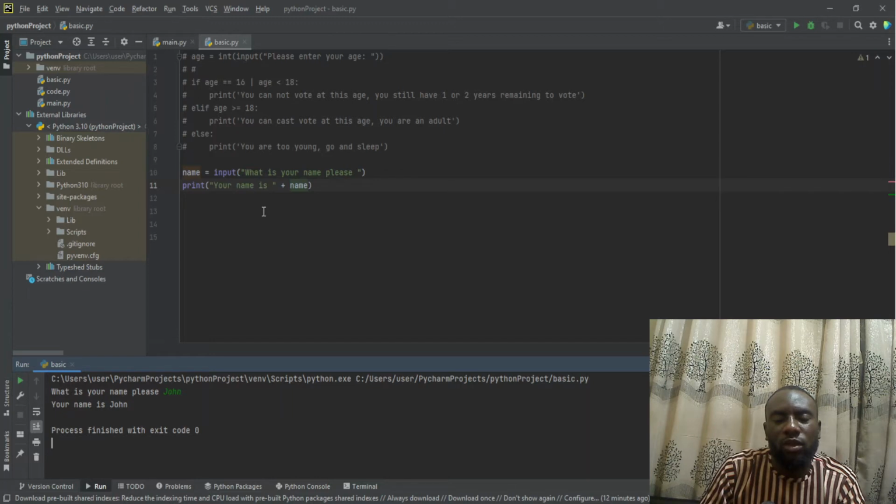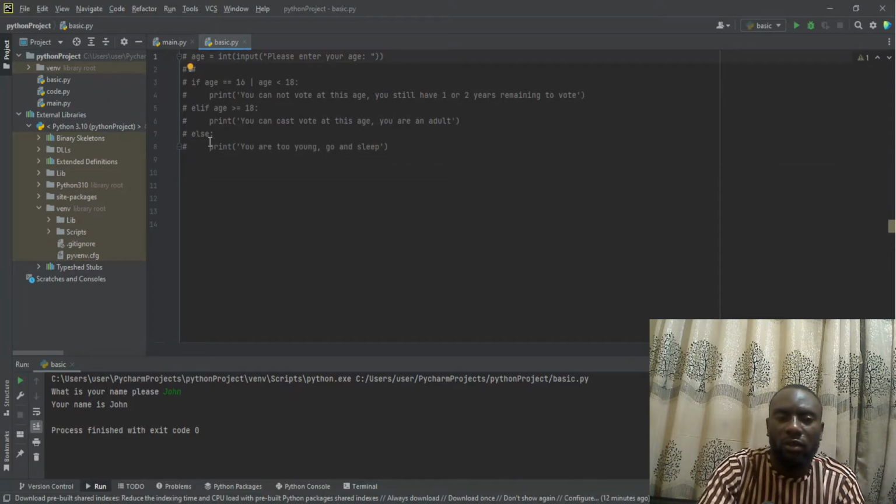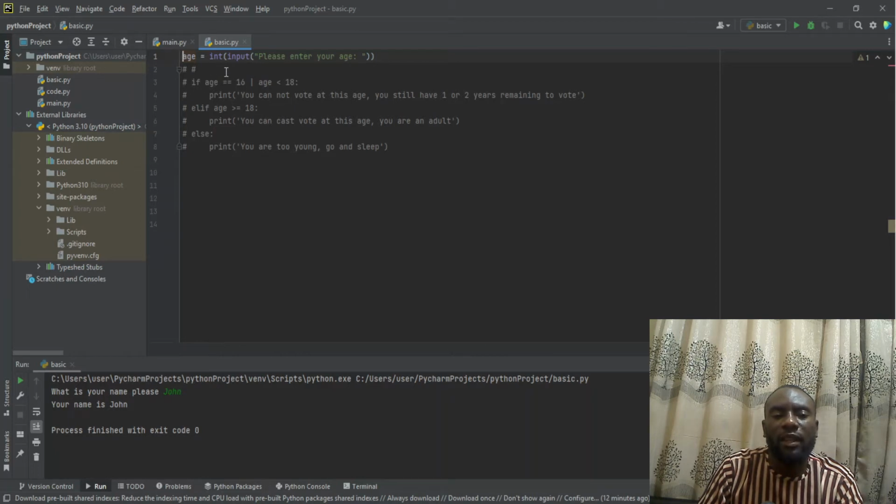Now we are going to see how we can make use of the input function when it comes to numbers, that is when you are recording a number in a number variable. So I have to remove everything from here. Let me unveil this code. I have a variable called age, then int input, please enter your age. So this is how you can receive an integer or number into a variable in your program, unlike string, where we only make use of input.